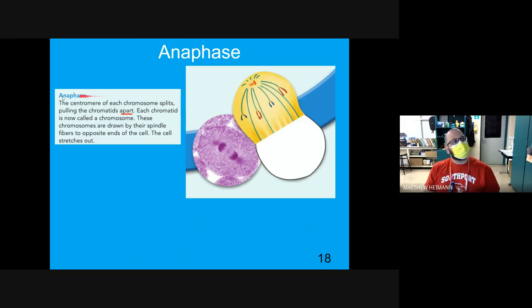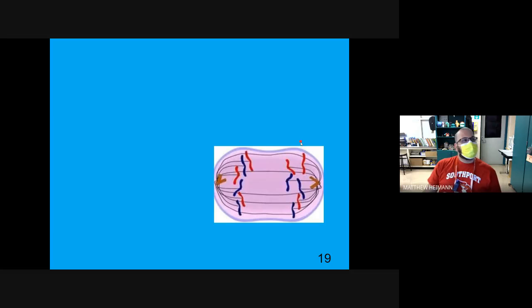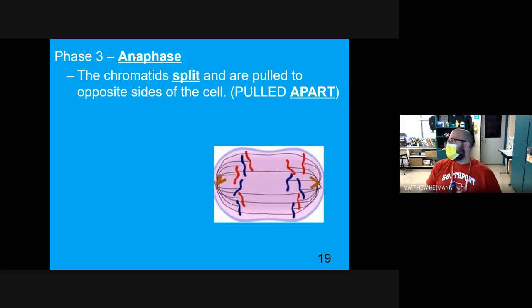Anaphase. The centromere of each chromosome splits, pulling the chromatids apart. Each chromatid is now called a chromosome. These chromosomes are drawn by their spindle fibers to opposite ends of the cell. The cell stretches out. So look at this cell stretching out. This activity asks you to draw in the opposite side, so that's why it's white like that. So here is anaphase. Anaphase starts with an A, and they move apart in anaphase.